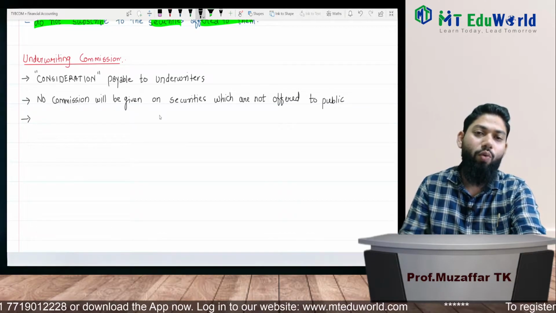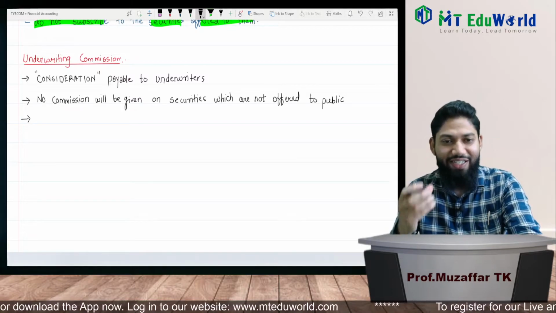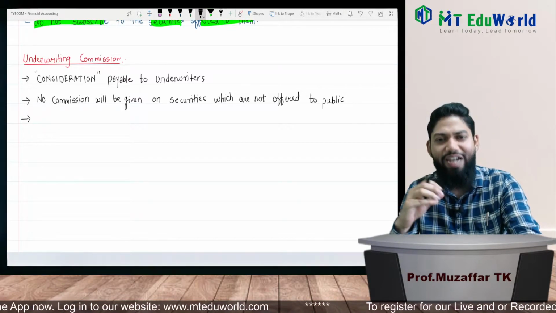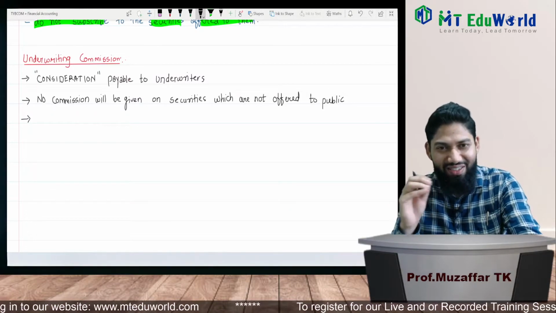Now see, commission. So what about the rate? How much commission should be paid to the underwriters? So there are specified rates given as per the Companies Act and as per SEBI regulations and Ministry of Finance also. So let us have a look at these rates.